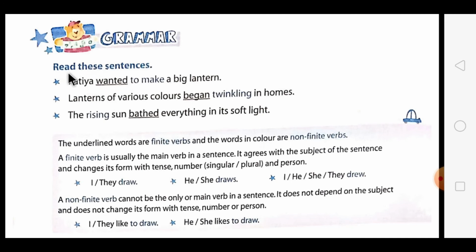In this, first it is given, read these sentences. First let's read these sentences, dear students. Patia wanted to make a big lantern. The second one is, lanterns of various colors began twinkling in homes. The third one is, the rising sun bathed everything in its soft light. Now dear students, you can see that in all three sentences some words are underlined and some words are highlighted with a different color.